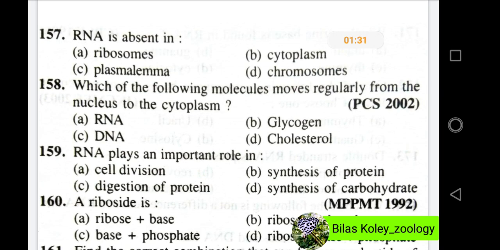Now we will discuss question number 157. RNA is absent in, and the options are ribosome, cytoplasm, plasma lemma and chromosome. In these questions, the right option will be option C, plasma lemma.